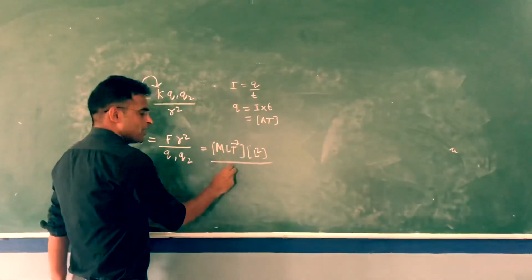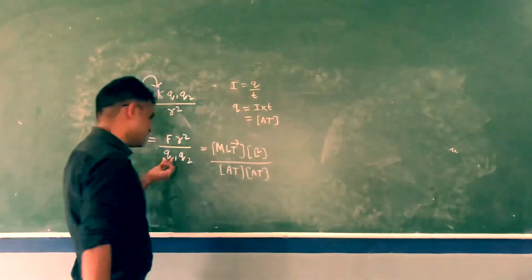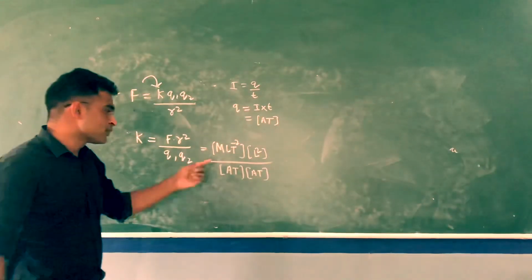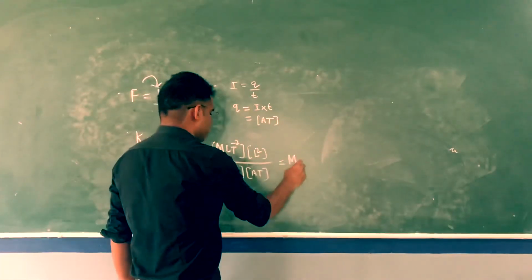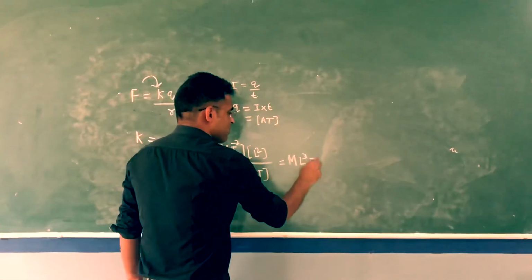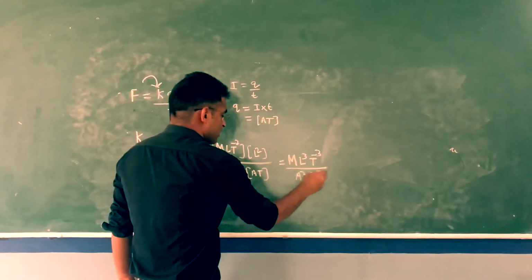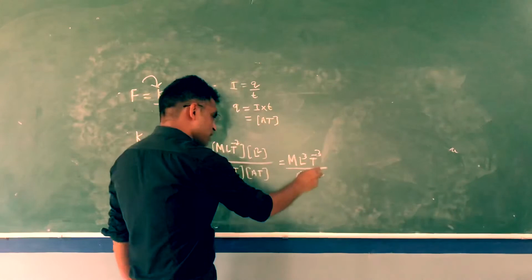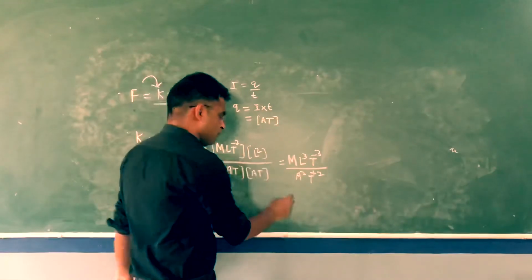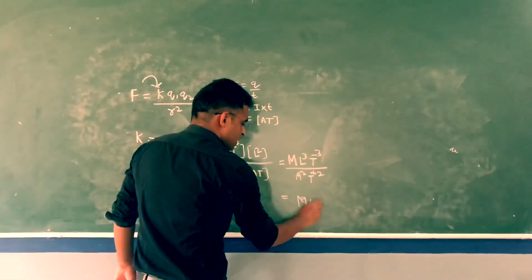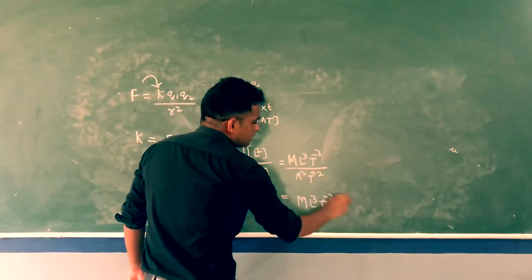In place of Q1 and Q2, both being charges, A T each. Now simplifying, I get M L cube and T power minus 3 on top, and below A into A, which is A square, and T square. Moving these up, the final answer is M L cube, A power minus 2 and T power minus 4.